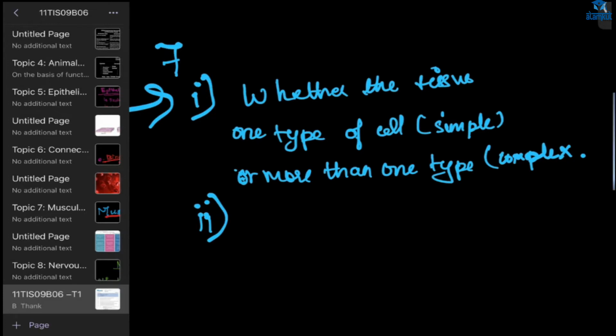Right? No xylem, and no phloem. No, xylem. You understood? Right? Fibers.